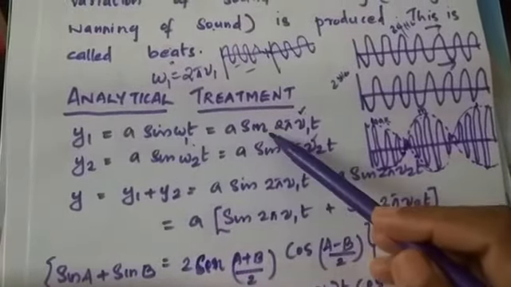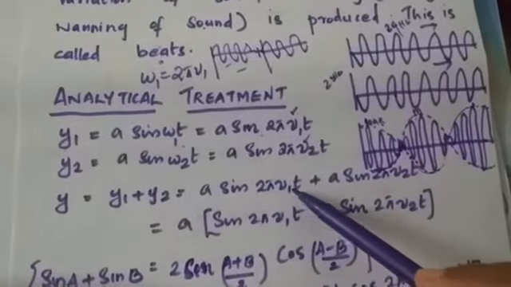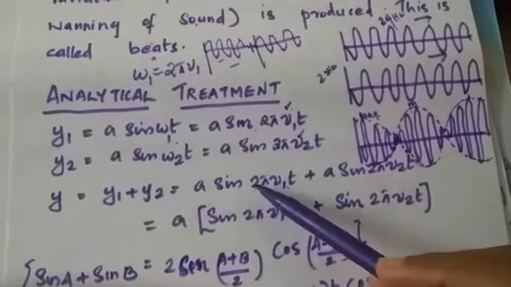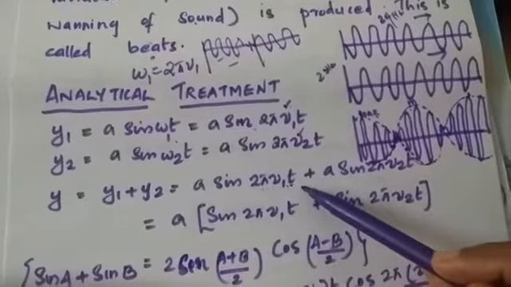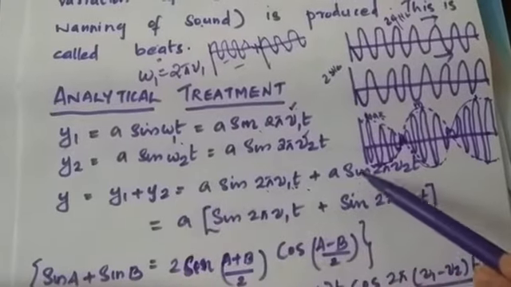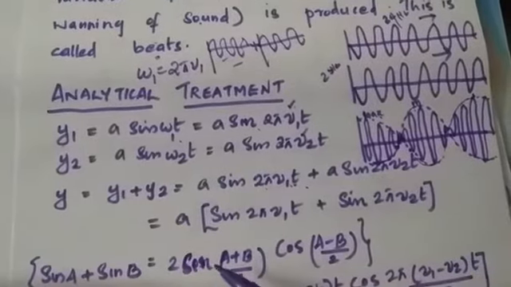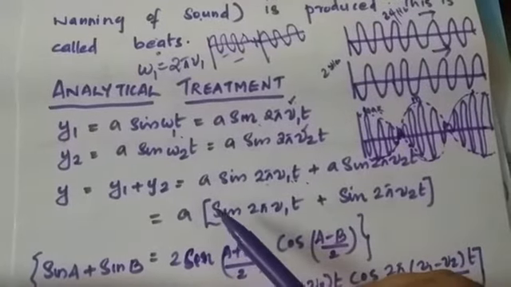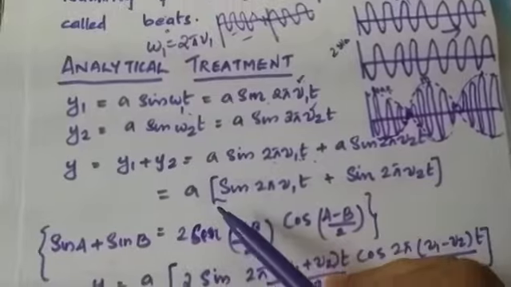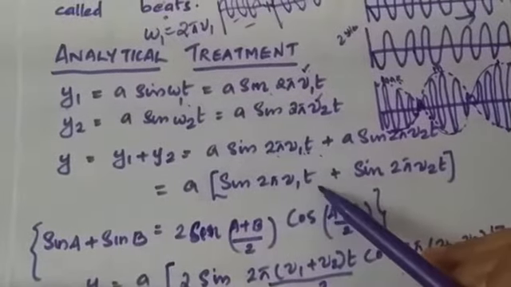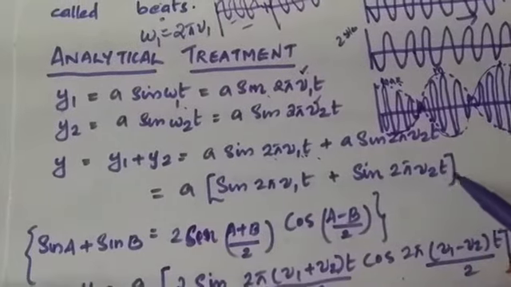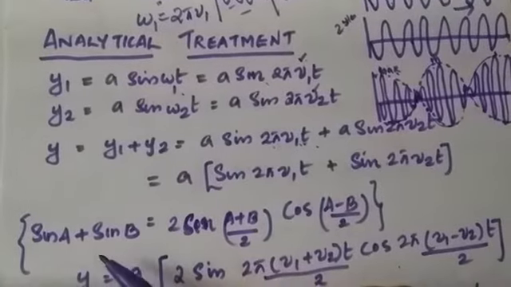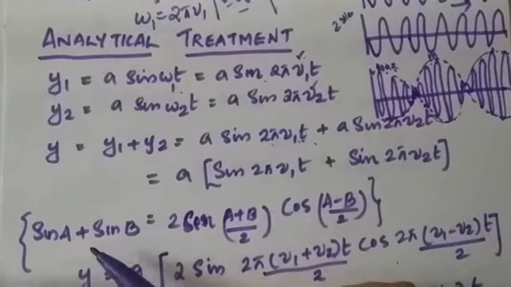So y is equal to a sin 2 pi nu 1 t plus a sin 2 pi nu 2 into t. Here a is the common factor, so it can be taken outside. Then we are left with a into sin 2 pi nu 1 t plus sin 2 pi nu 2 t. And we have already studied one identity in maths.